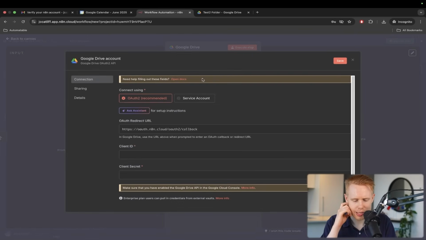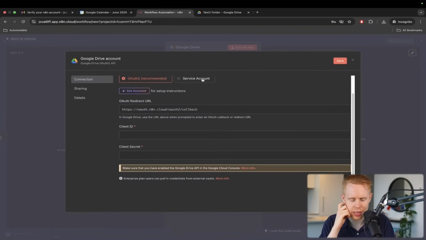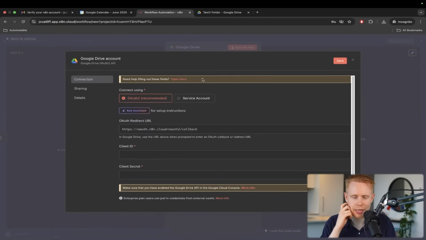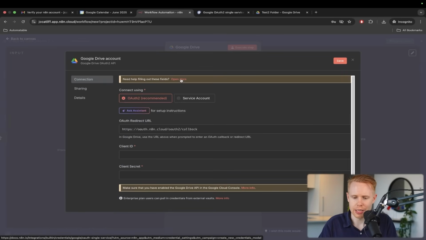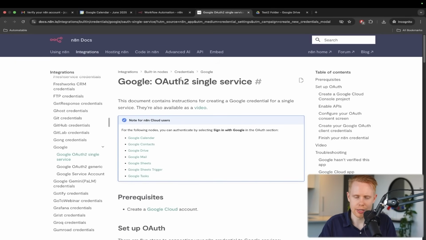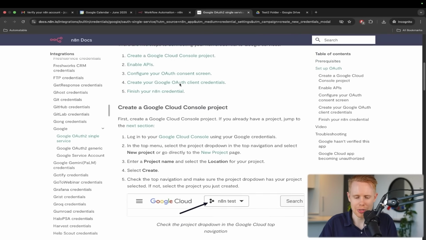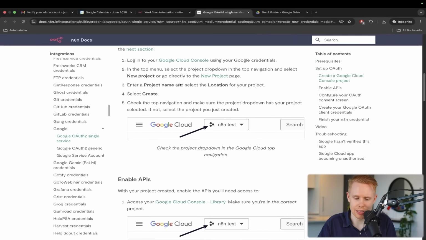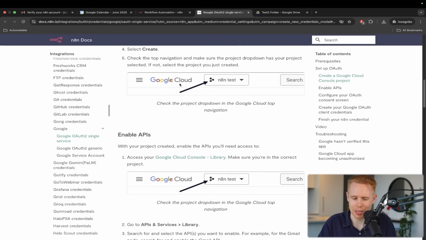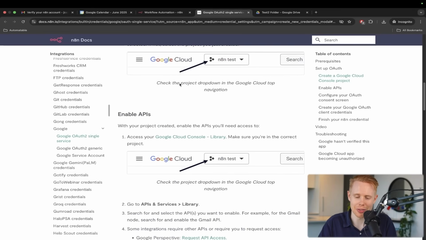The only problem is that when we're dealing with Google Drive, this is a huge pain in the butt. This really, really sucks. And I wanted to cover this specifically because if you're going to be serious about n8n, there's really no avoiding this. You just have to do this at some point in time. And if you go through the documentation here, it's a nightmare. It can feel like a maze where there's no exit.